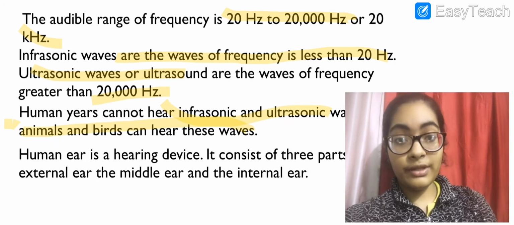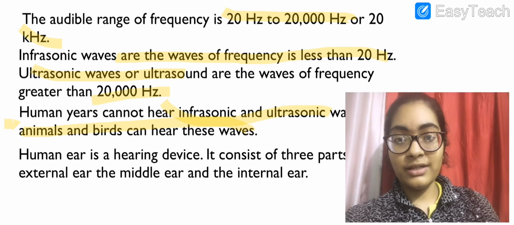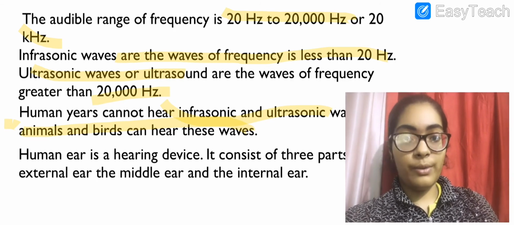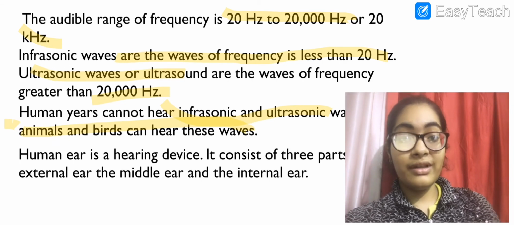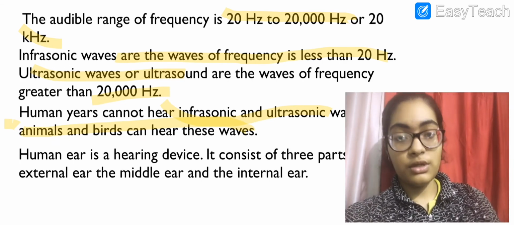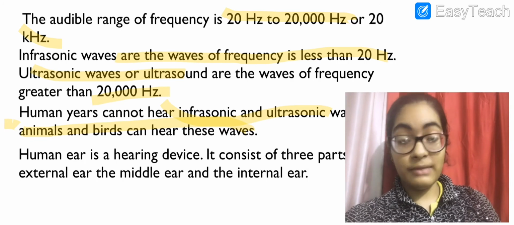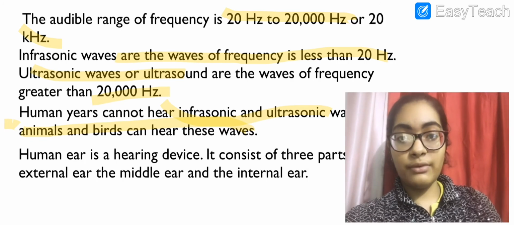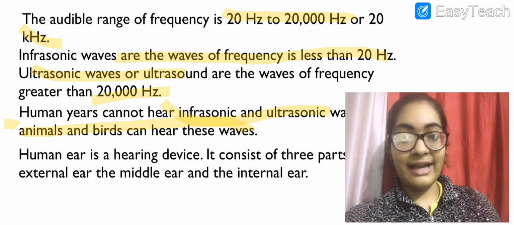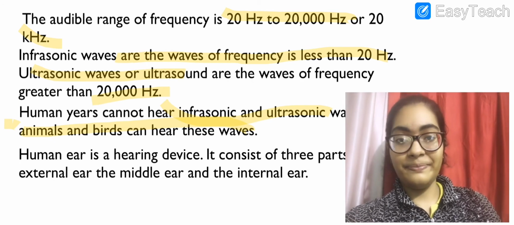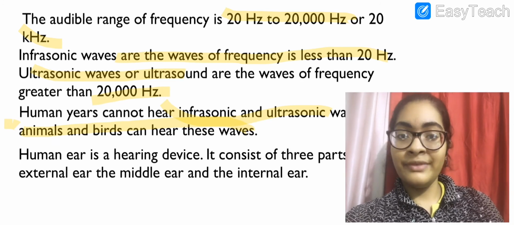Do you know, whenever there's an earthquake, dogs and birds are very aware of it. They are very sensitive to the infrasonic sounds produced. We cannot hear those sounds made by the moving tectonic plates, but the birds and dogs can hear those sounds, since they are very, very sensitive.